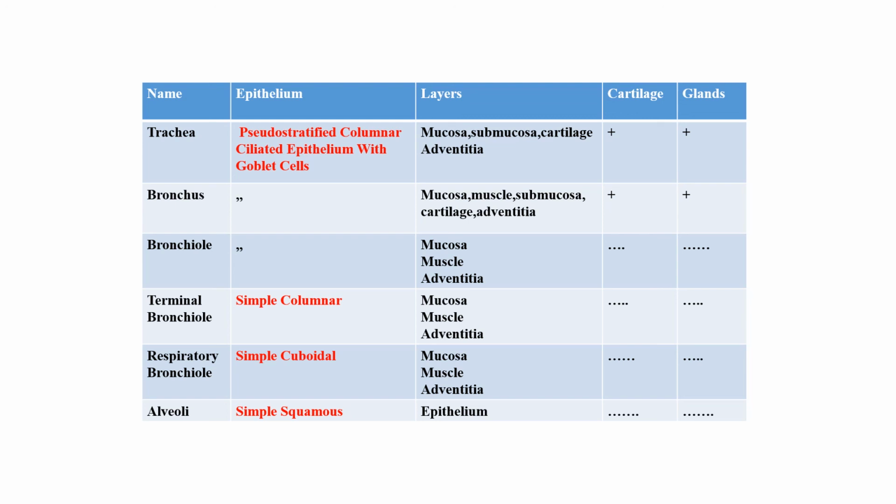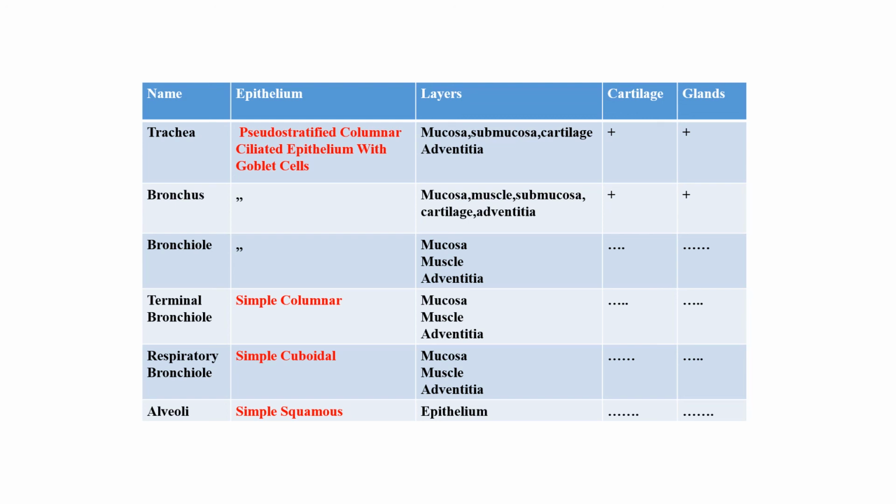The muscularis mucosa is absent. Glands are present. In the extrapulmonary bronchus, same lining: mucosa, muscle, submucosa, cartilage and adventitia, with cartilage and glands. But the intrapulmonary bronchus, I have already told you.